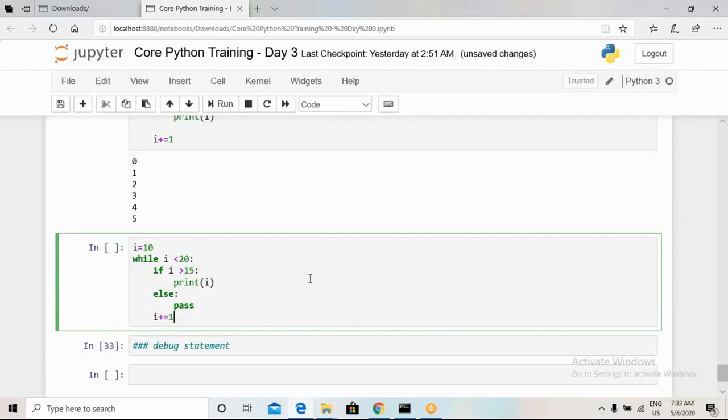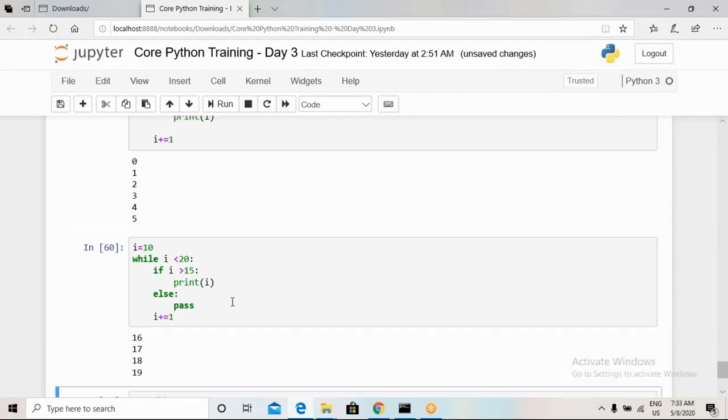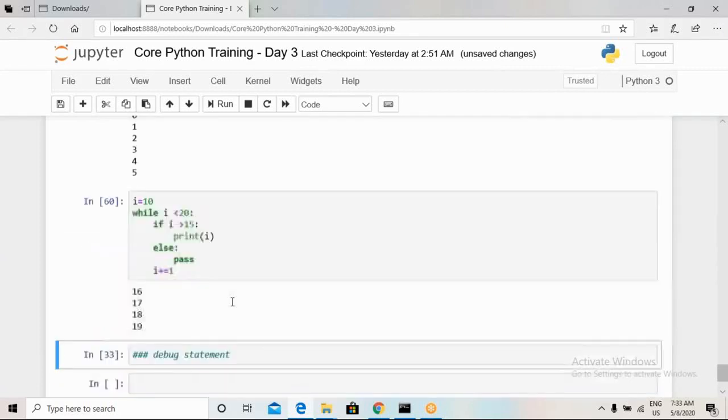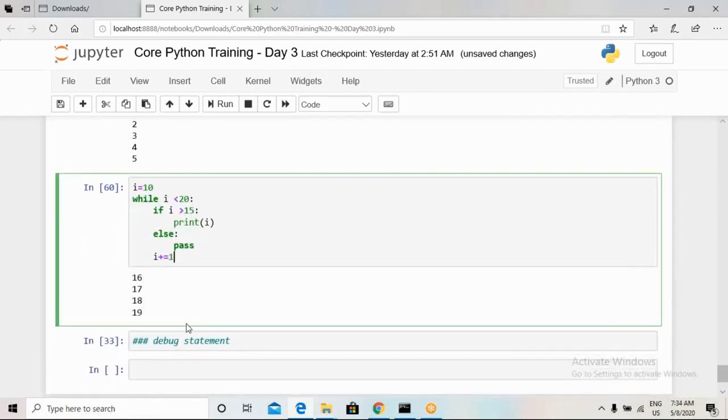Okay, so in this particular while loop, what we are doing is, if the value of i is greater than 15, then only it will print. If the value of i is less than 15, then it will enter into else and it will do nothing. Okay, so basically it has printed whatever values are greater than 15. Okay, so when the value of i is equal to 20, then this particular while condition will not get satisfied, and that's why it will break. Okay, so this is one thing.